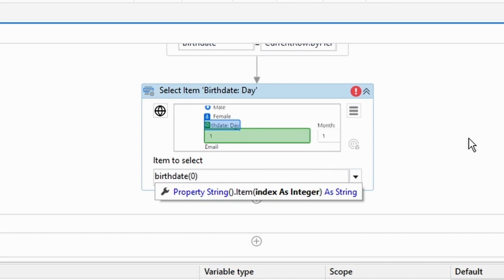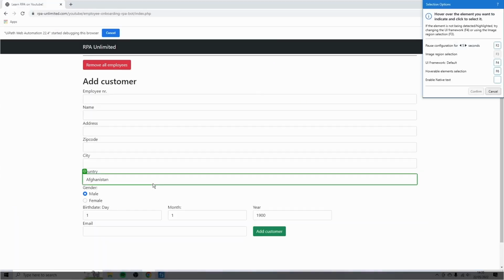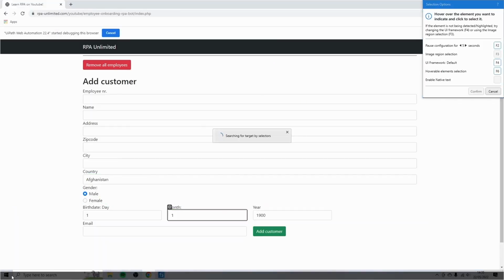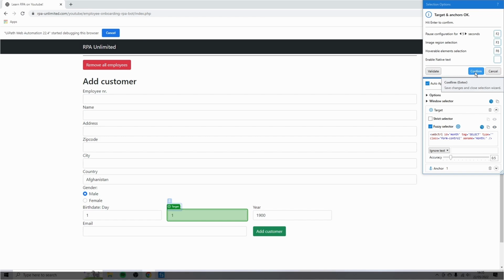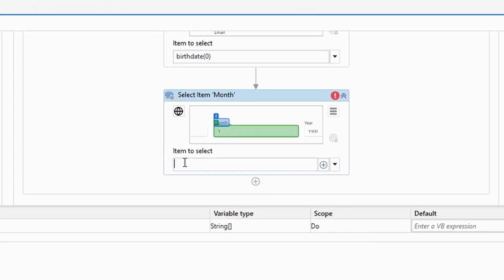So if we split an array, the first element always is 0, the second is 1, etc. So we always start with the 0 instead of the 1. Let's use another select activity. For the month. And the month was the second item. So we are going to use birth date 1.